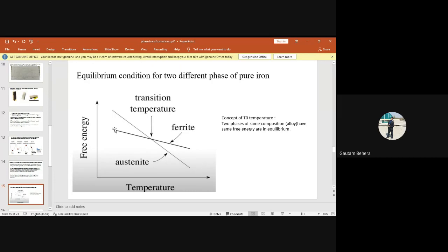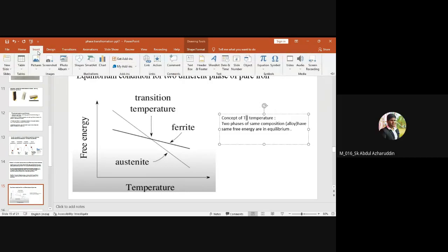Similarly, what happens to the free energy of ferrite with increasing temperature? So it decreases. Just have a look.